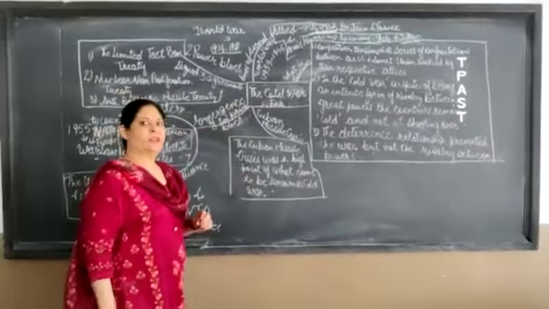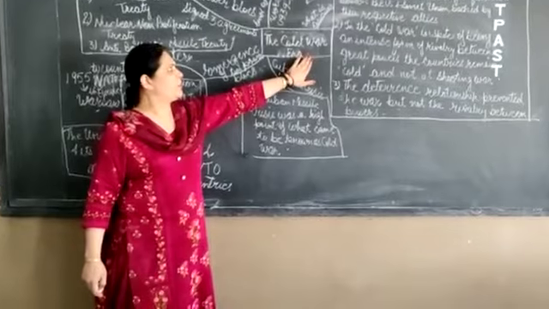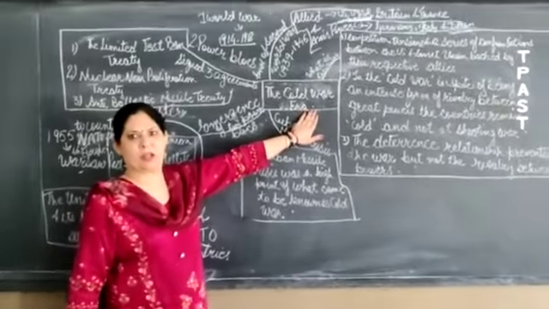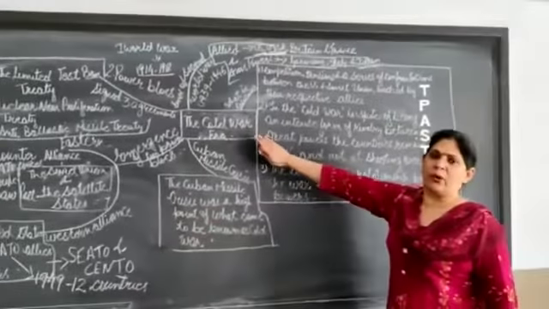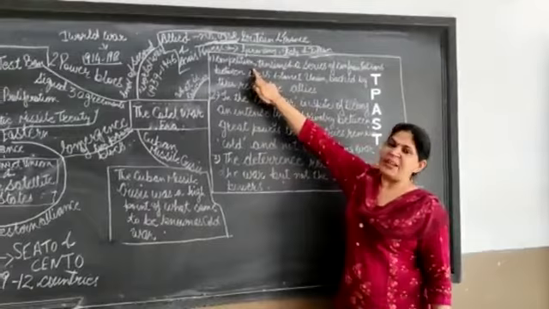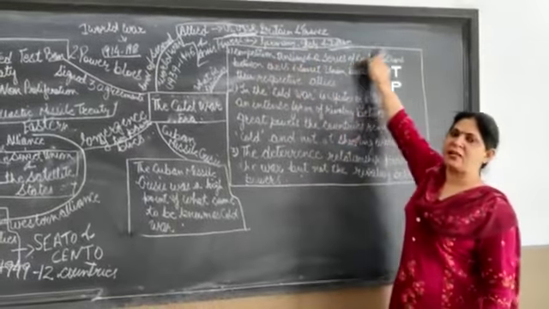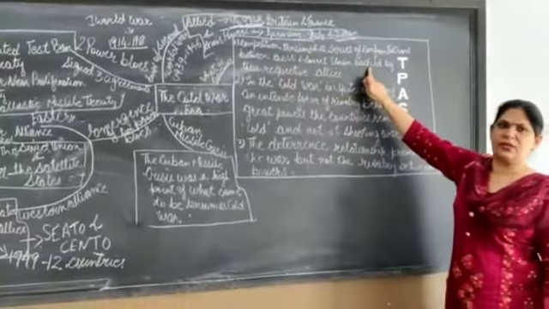Hello everyone. Today I am going to tell you about the plus 2 political science book chapter, the first one, that is the Cold War era. Dear students, what do you mean by the Cold War? What is it? So the Cold War referred to the competitions, tensions and confrontations between the US and Soviet Union